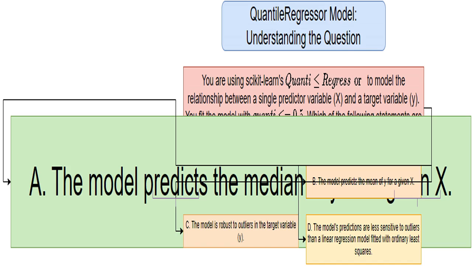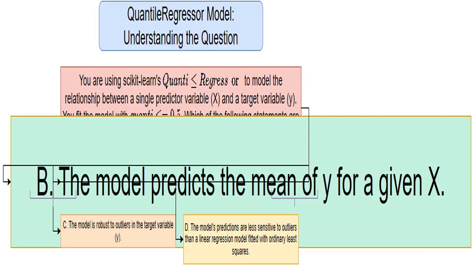Think of it like finding the exact center point of a bunch of numbers. It's the value that separates the upper half of the data from the lower half. This is wrong. The QuantileRegressor with quantile equals 0.5 doesn't predict the average, mean, value. The mean is calculated by adding up all the values and then dividing by the number of values, while the median is the middle value.